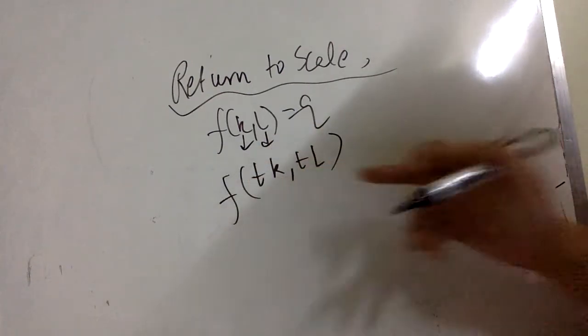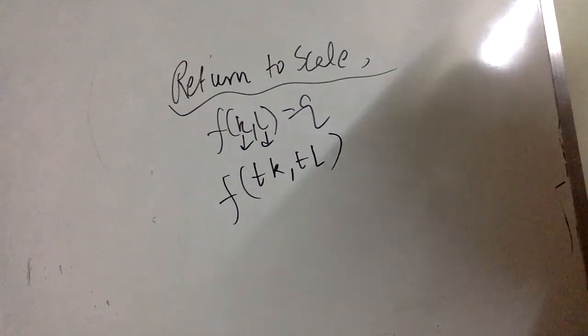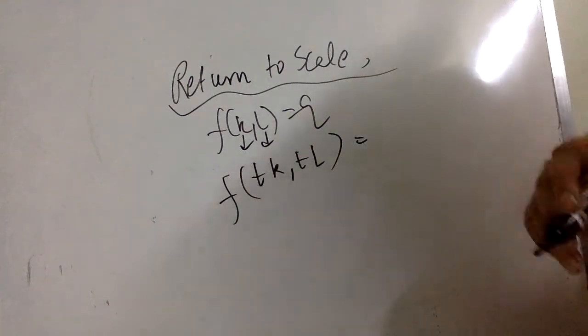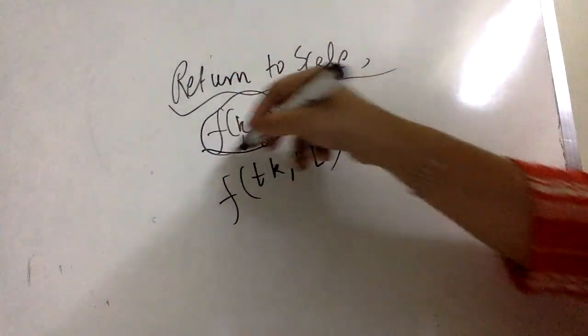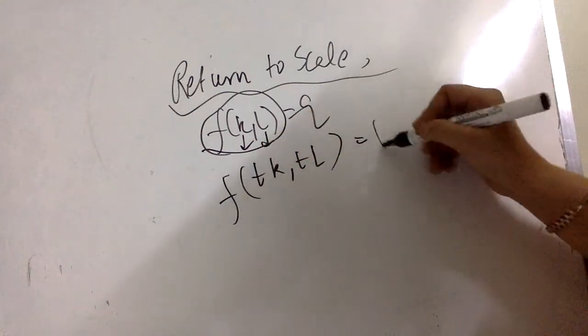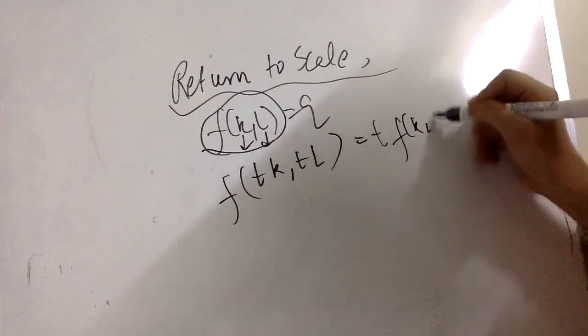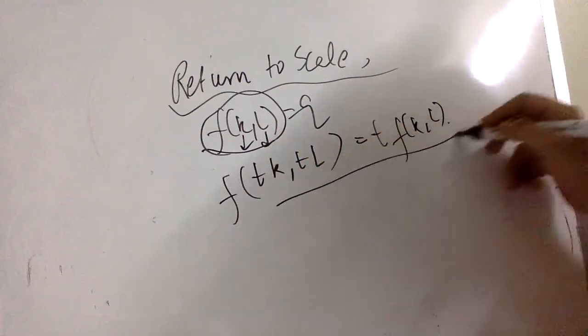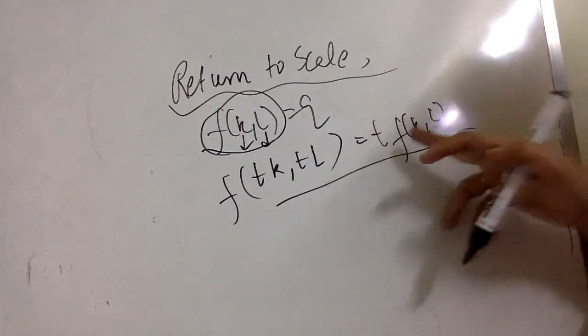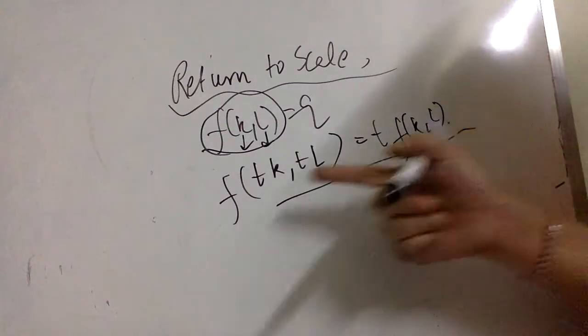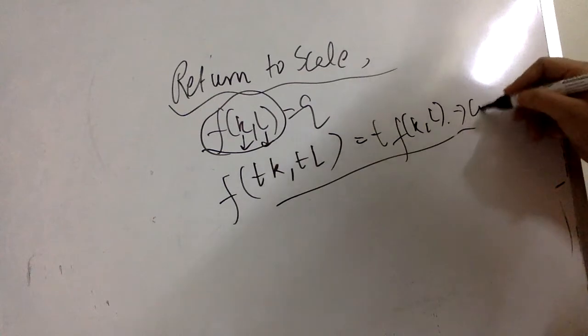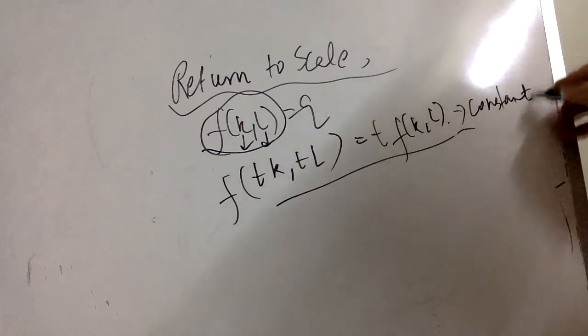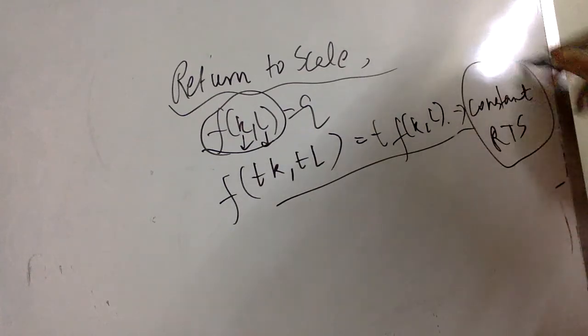Now inputs are increased in this proportion, and if my output is also increased by t proportion, which makes it t times f(K, L), in that case, if output changes by the same proportion as capital and labor, we call it constant returns to scale.